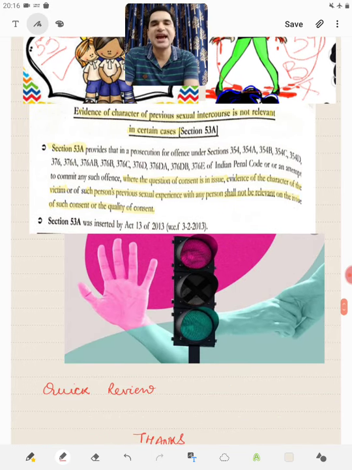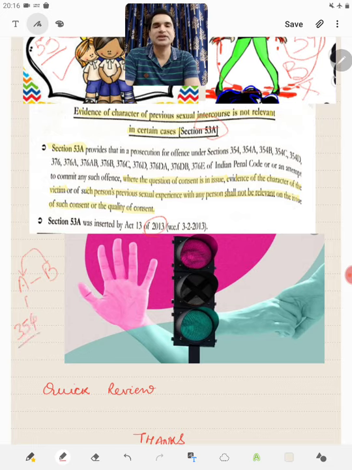Now 53A has been added in 2013. This is very important and it has been asked in examinations many a time. What it says is that suppose there is a person A and B, and B has accused A of offenses under section 354, that is sexual harassment or molestation, or section 376, that is rape, various parts of it, A, B, C, D, E, or an attempt to commit it.